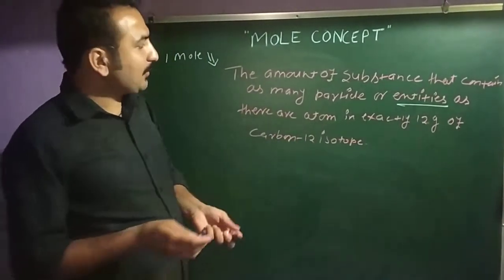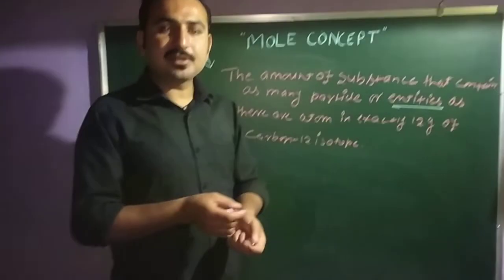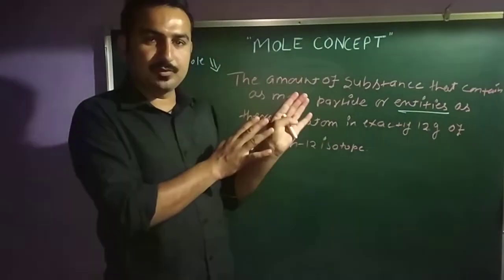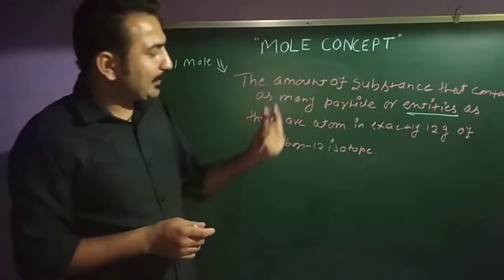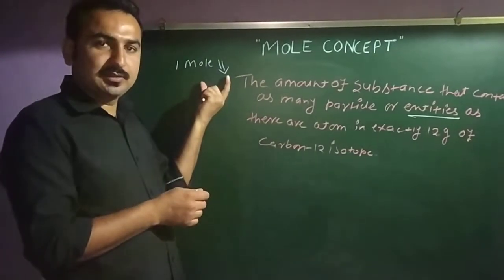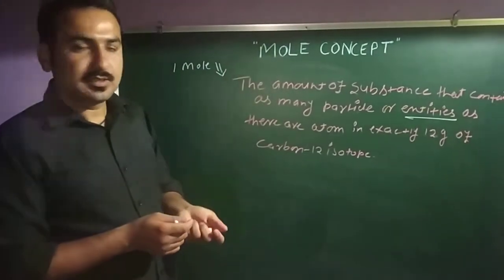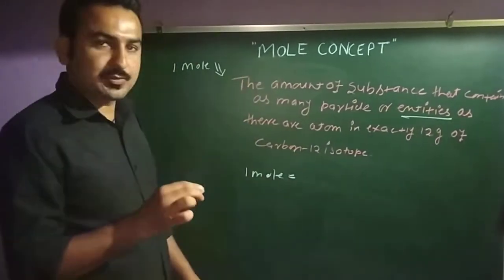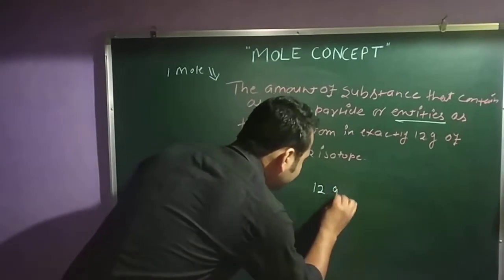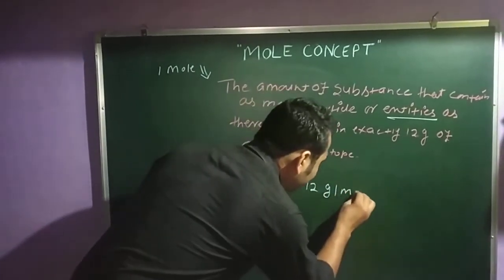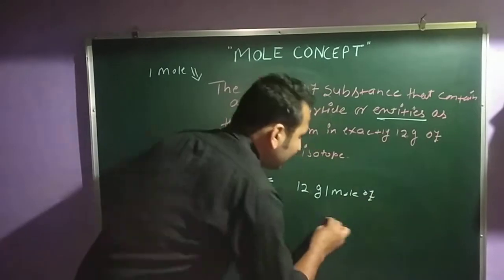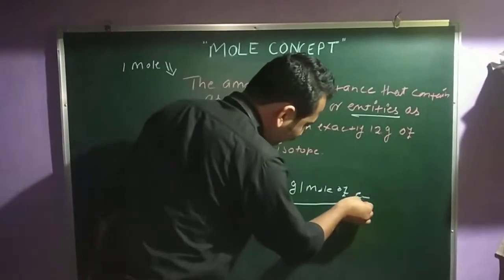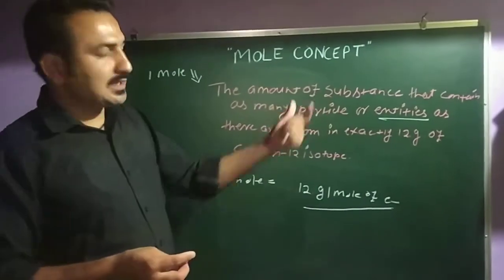Clear? So first of all, we have a mass spectrometer to calculate the mass of any substance, any molecule. In this manner, how do we calculate the Avogadro number, how do we calculate the 1 mole? So we can say that 1 mole is equal to 12 gram per mole of carbon, divided by the mass measured by the mass spectrometer.